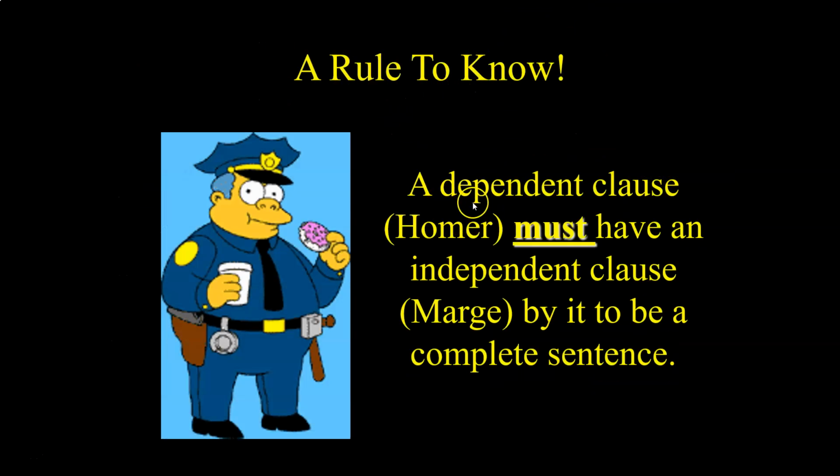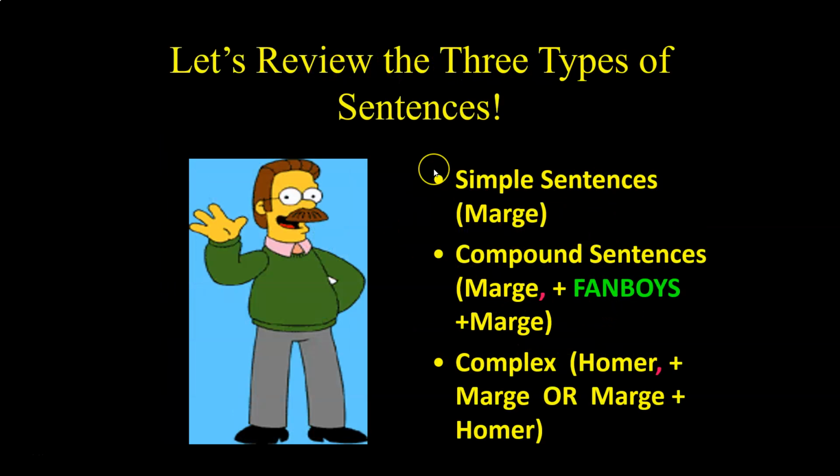A rule to know: a dependent clause must have an independent clause. A Homer must be joined with the Marge by its side to be a complete sentence. All right? So let's talk about the three types of sentences so far. A simple sentence that can stand by itself is a Marge, right? Marge is an independent clause.